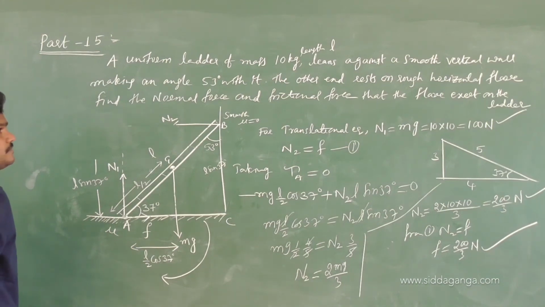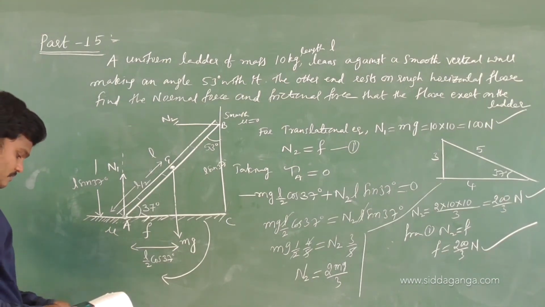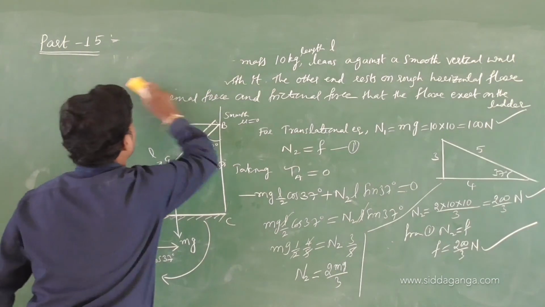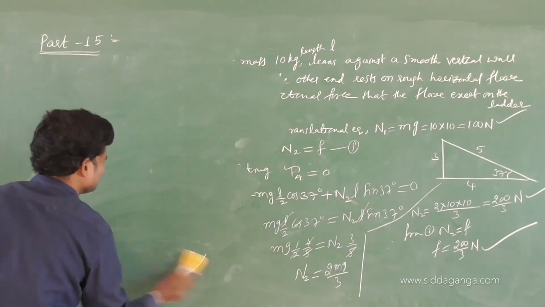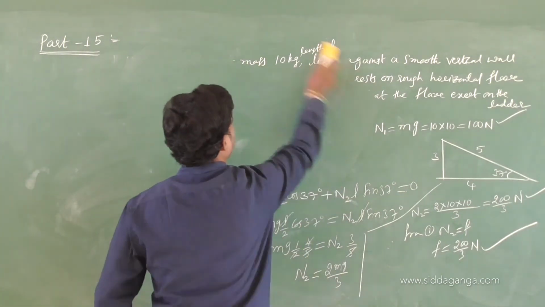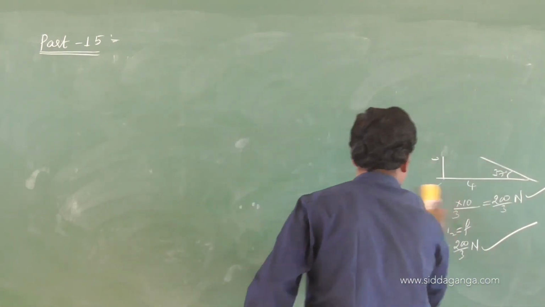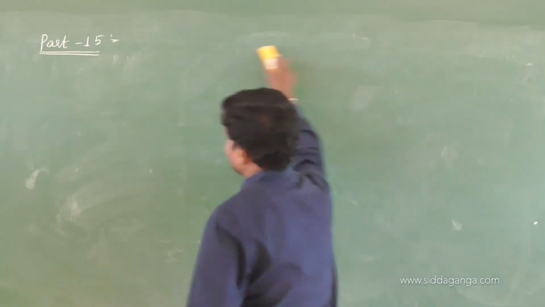What's the time exactly? Okay, let me do fast. We'll try to write the next one. Within 10 minutes I will try to finish.